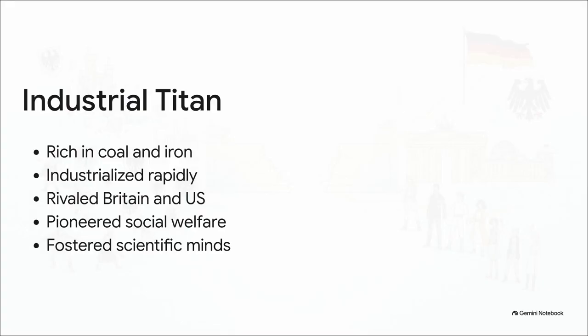And this right here is where we see the birth of the German industrial powerhouse we'd recognize today. Armed with vast coal and iron resources and a highly educated public, Germany industrialized at breakneck speed. By 1900, it was rivaling Britain and the US. It fostered incredible scientific minds like Einstein and Planck. And under Bismarck, even pioneered modern social welfare. Think state-backed pensions and health insurance. It was a true titan.